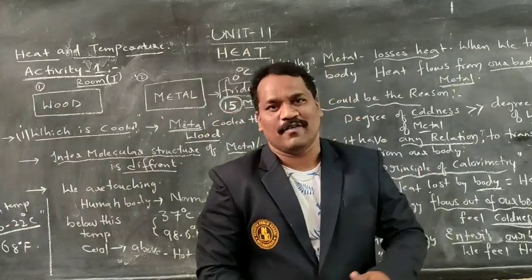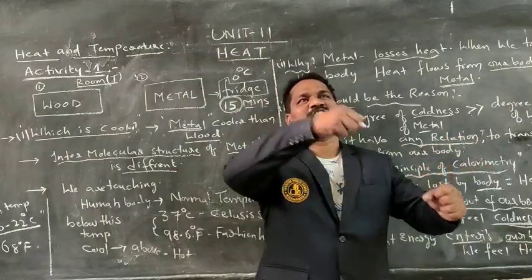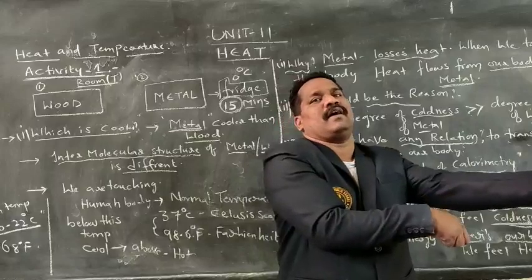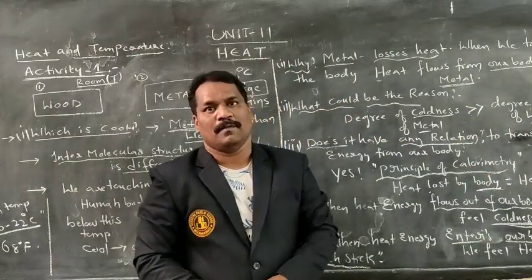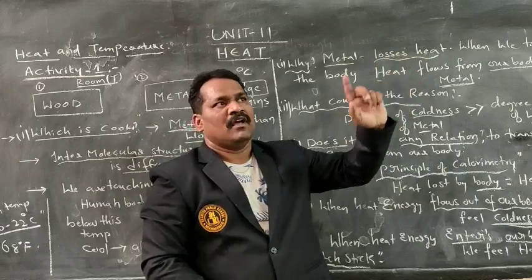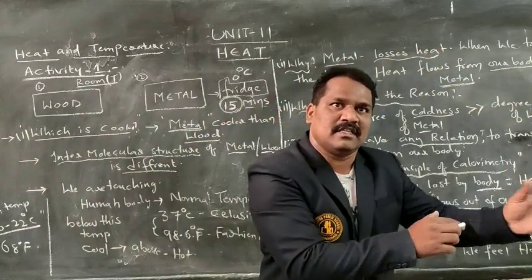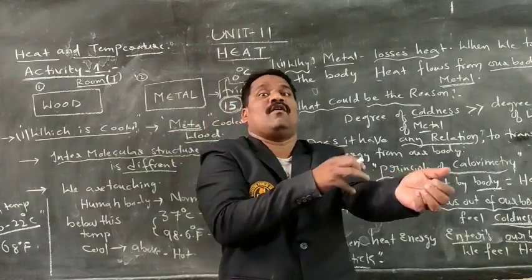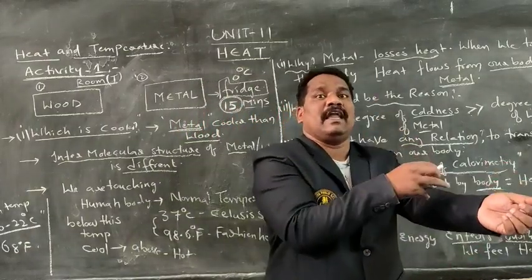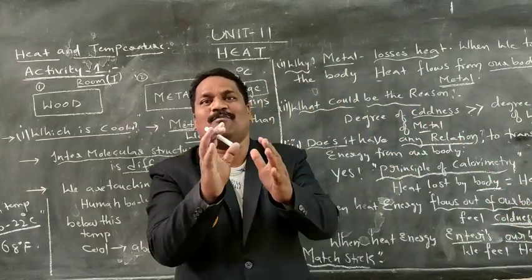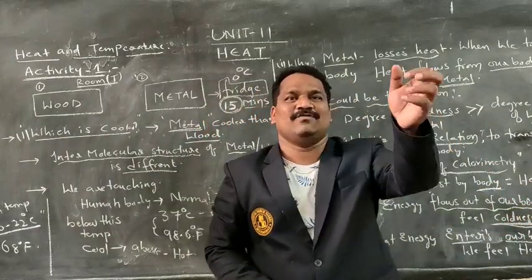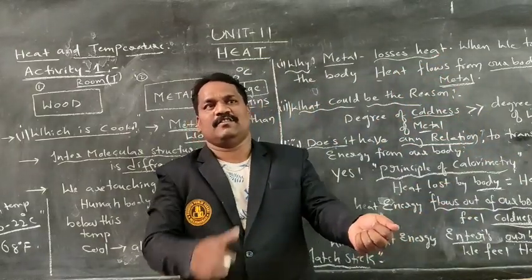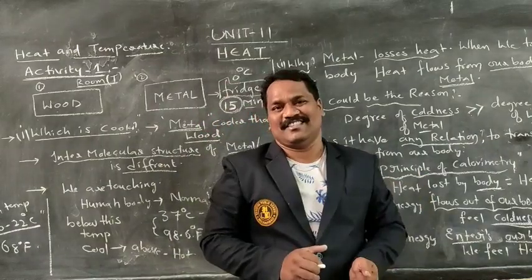Then we'll go up and touch all the clothes and keep them on our hand. As we are keeping them on our hand, what happens? What will you feel? Will you observe the same feeling, the same temperature, the same coolness as in the morning? No. Why? We'll observe a little bit of hotness. Means the cloth attained more temperature than our body. That's the reason as we touch the cloth with the palm and keep it on our arm, we feel a little bit of hotness.